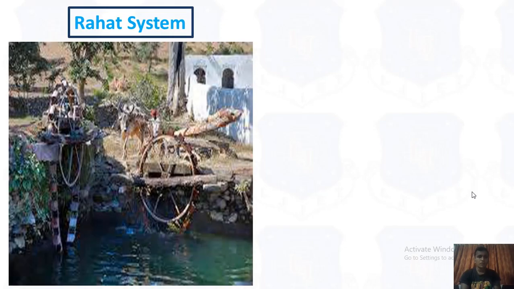In the Rahat system, it is mostly similar to the chain pump system. Here we use not electricity or a pump, we use animals to rotate these rollers, and by using this roller you can see there is a bucket of water, and water is supplied to these crops. Okay, those are the actual pictures of the Rahat system.